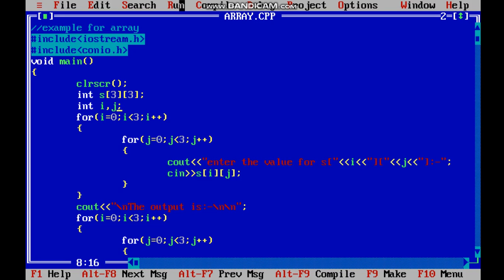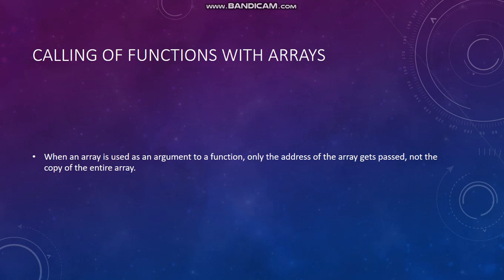So now let us see how to pass an array in a function, calling of functions with an array. When an array is used as an argument to a function, only the address of the array gets passed, not the entire copy of an array. So let us see how it works.